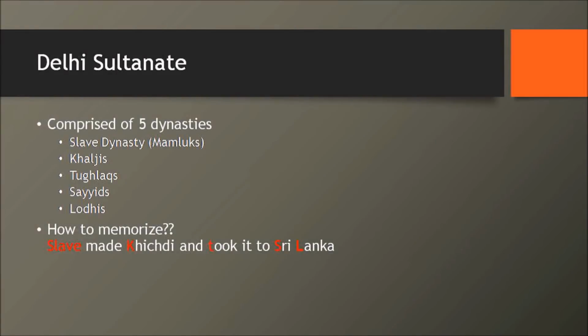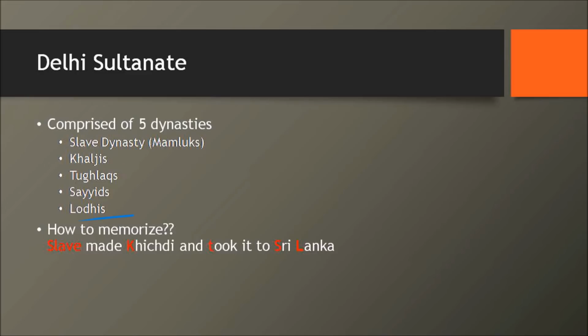So this is it. The Delhi Sultanate, even though we consider them as a homogeneous chunk, there are 5 different dynasties who rule it. The first one is the Mamluks, who are also called the slave dynasty. Then you have the Khaljis. Then you have the Tughlaqs. Then you have the Sayyids. Then you have the Lodhis.